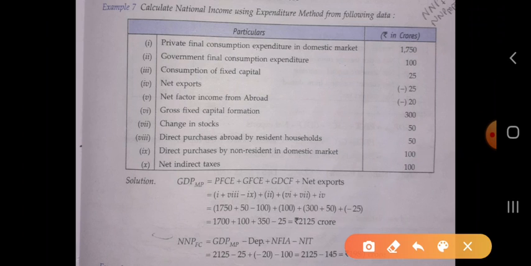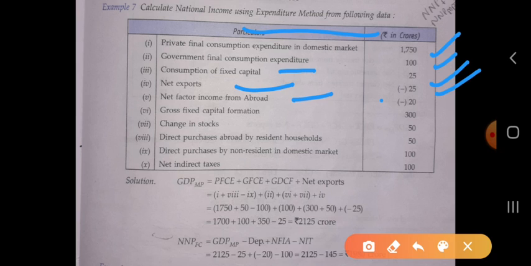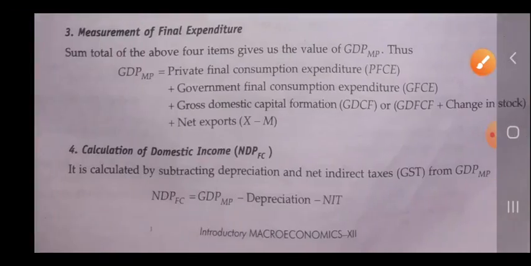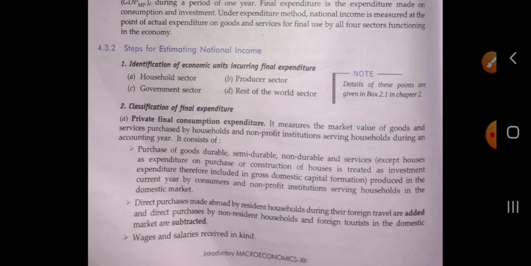Okay, you have one example for this. Let's see. Calculate national income using the expenditure method. Private final consumption expenditure in the domestic market is given, government final consumption expenditure, consumption of fixed capital, net export, NFIA, gross fixed capital, change in stock, direct purchase abroad by the resident, direct purchase by the non-resident in the domestic market, and NIT is 100.